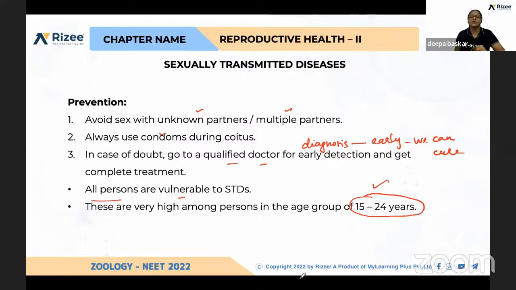This is important: at which age are sexually transmitted diseases getting transmitted? 15 to 24 years, because they do not have that much awareness. For that only, the government introduced the reproduction and reproductive health chapter in schooling itself. So to avoid sexually transmitted diseases, one should follow all these measures.